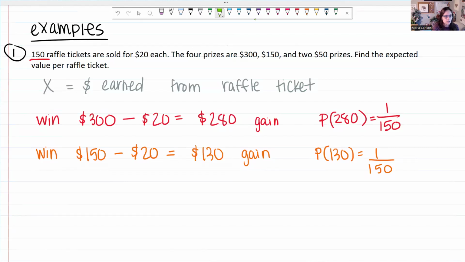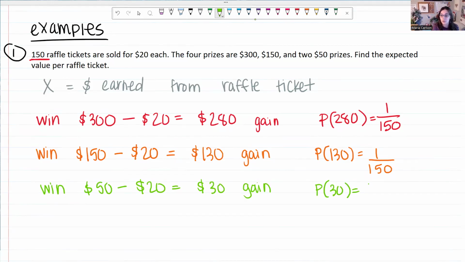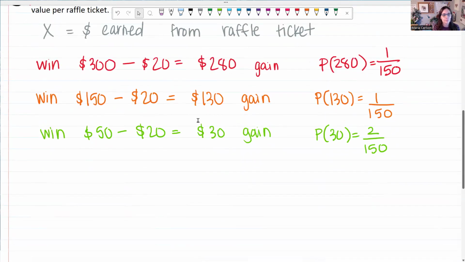Now we have 2 tickets that could win $50. They're going to win 50, but they paid 20. So this is a $30 gain. The probability that your outcome is $30, there are 2 out of the 150 total tickets. I'm not even going to worry about simplifying my fractions right now.